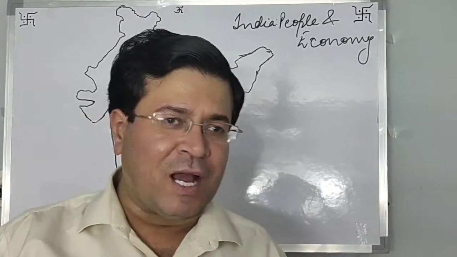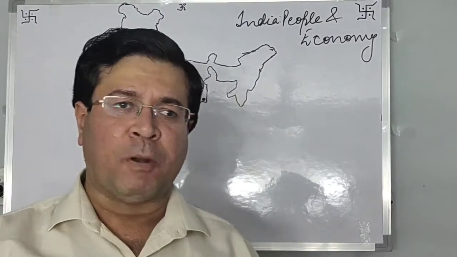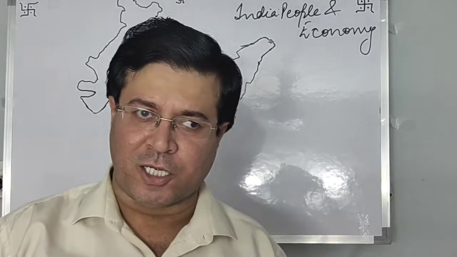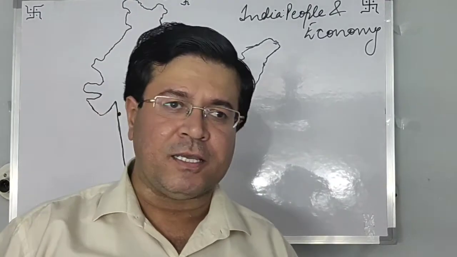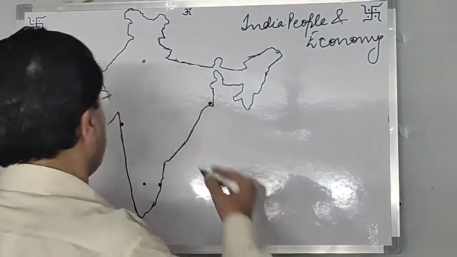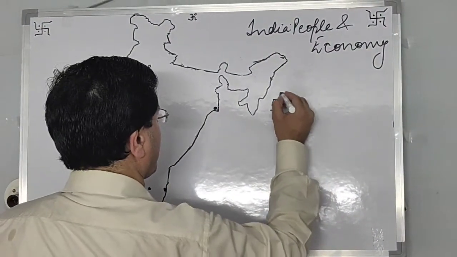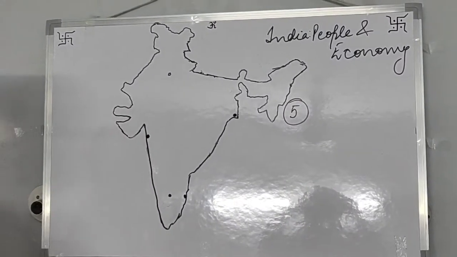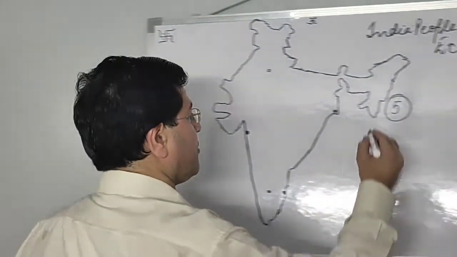4 maps already you have done. One, density of population, then another on migration, then level of HDI, and now 5th map we are going to do, that is the map of cities in India.